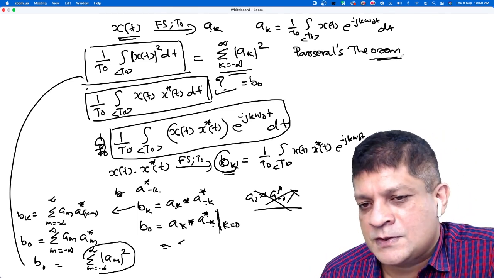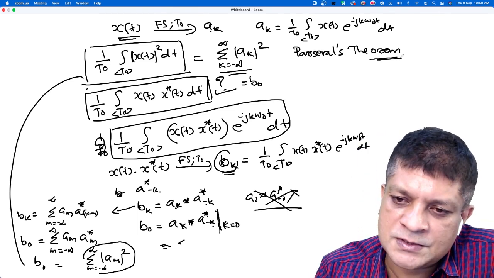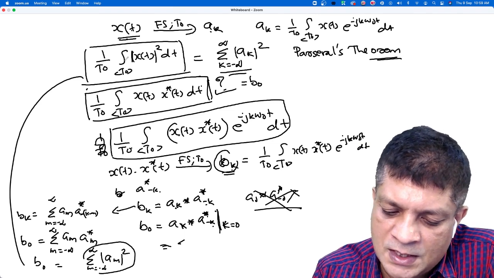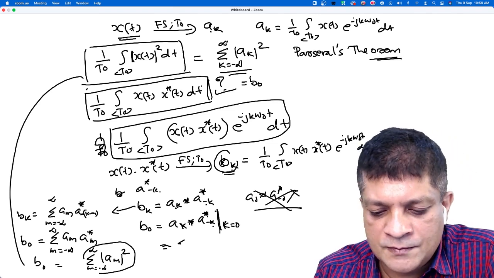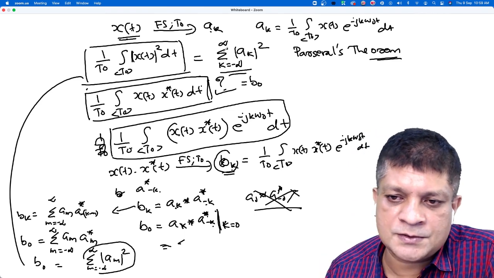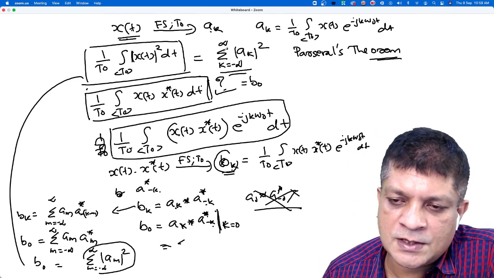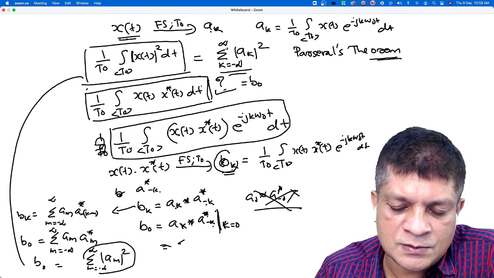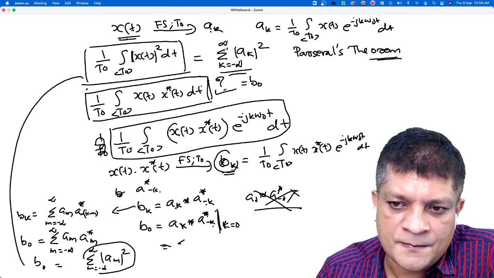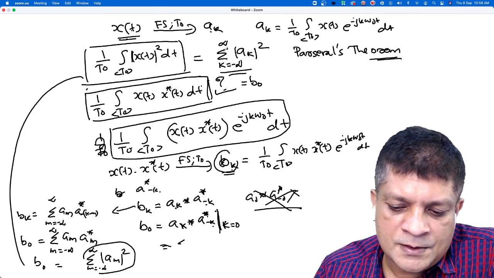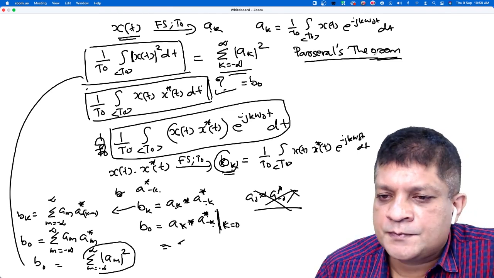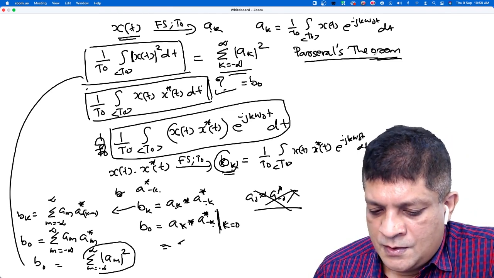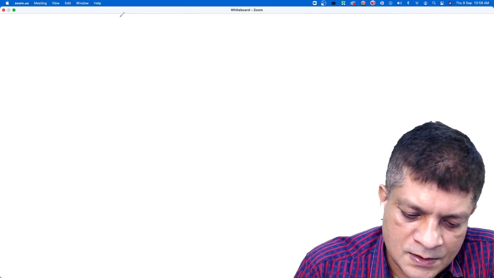Parseval's theorem, for Fourier series representation, relates the average power of the signal with its Fourier series coefficients. In physics, it is also known as Rayleigh's identity, but we call it Parseval's theorem. Let me write it here.